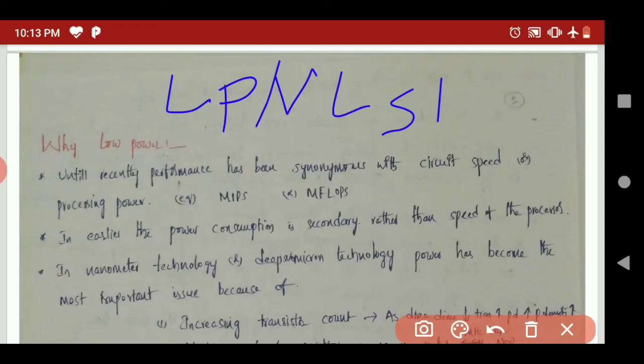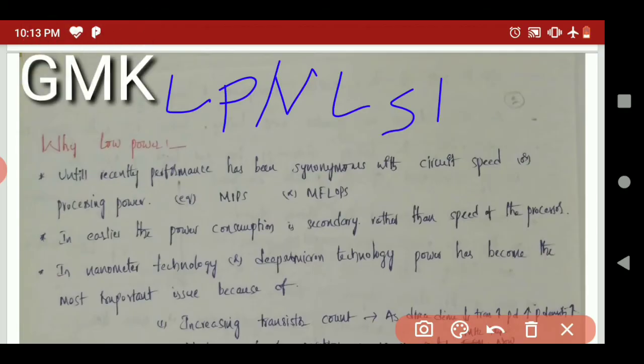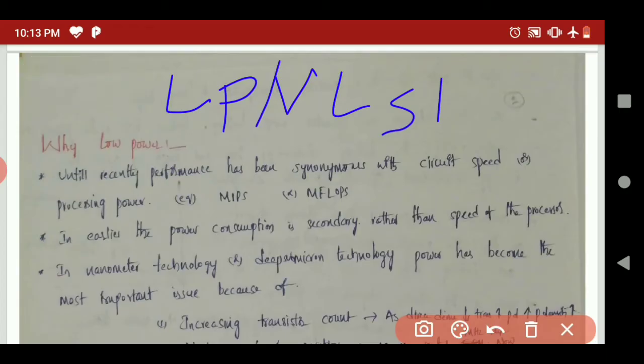In the VLSI of olden days, we were interested in only two parameters, that is speed of the processor and area. Those are the two dimensions considered from the performance point of view.